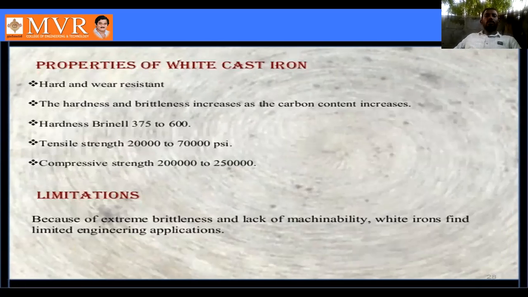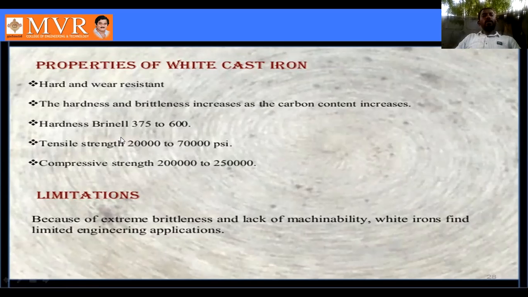Properties of white cast iron: hardness and wear resistance are among its properties. It has high hardness and wear resistance. As the carbon content increases, the hardness and brittleness also increase. For example, the carbon content here is 2.11 percent, but we can increase it to 2.60. Then the properties of this material change suddenly: the hardness and brittleness increase.